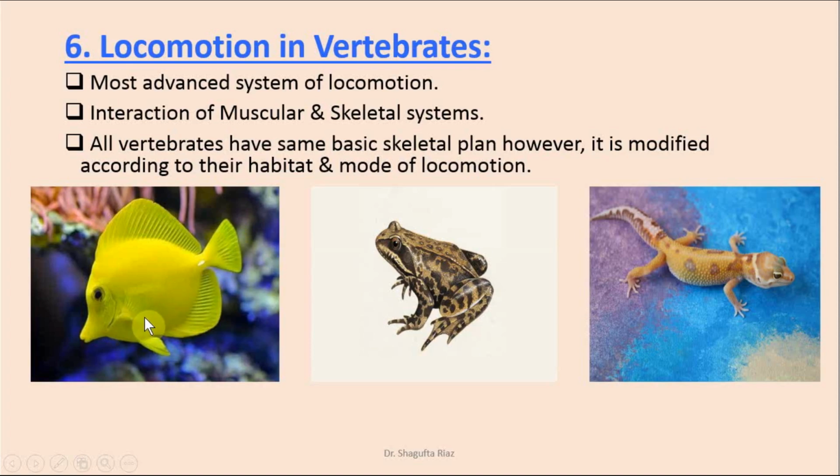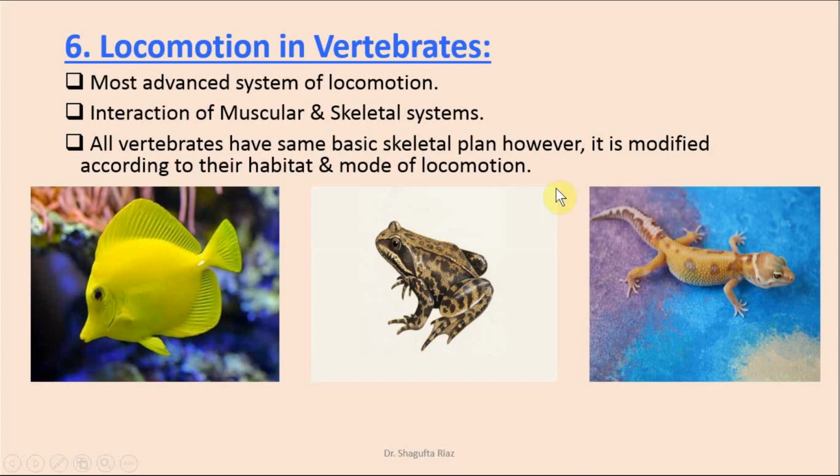If we talk about the first land vertebrates that came from water onto the land, they have forelimbs and hind limbs, with webbed hind limbs, because this allows them to swim, while the forelimbs and hind limbs help them walk on the land.